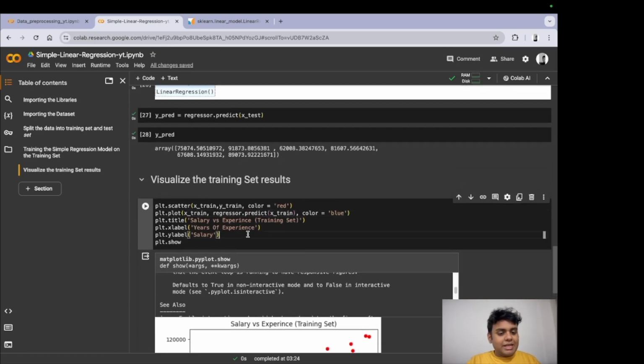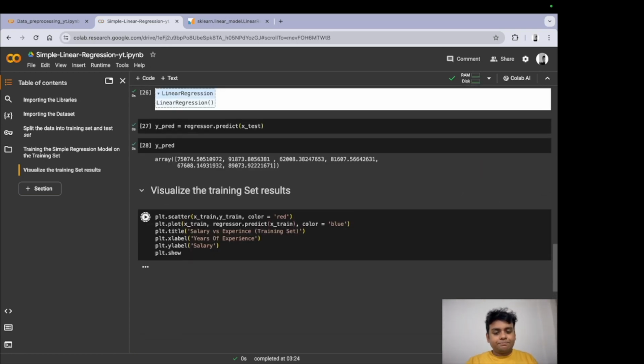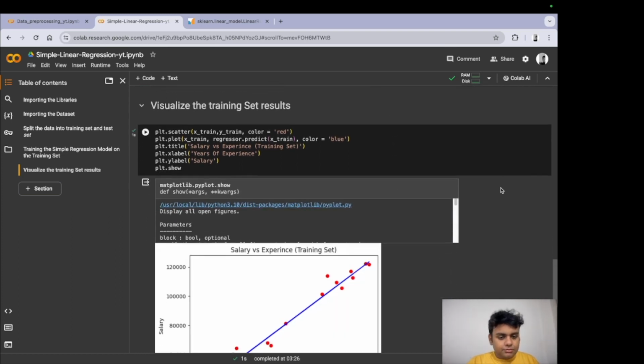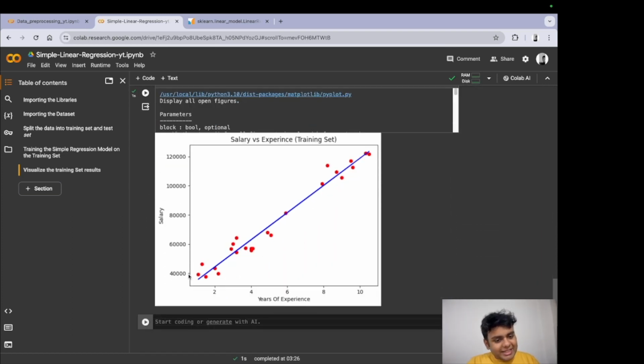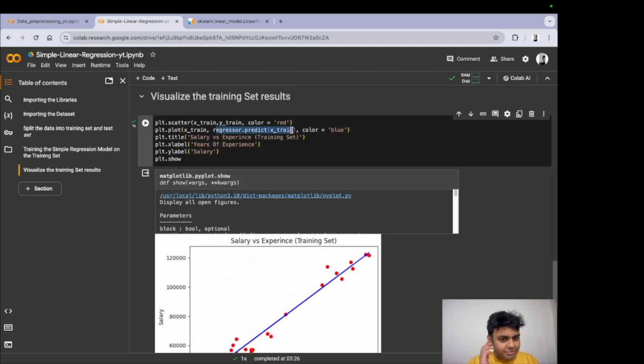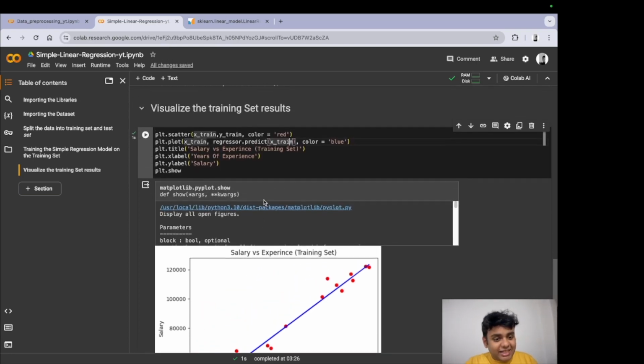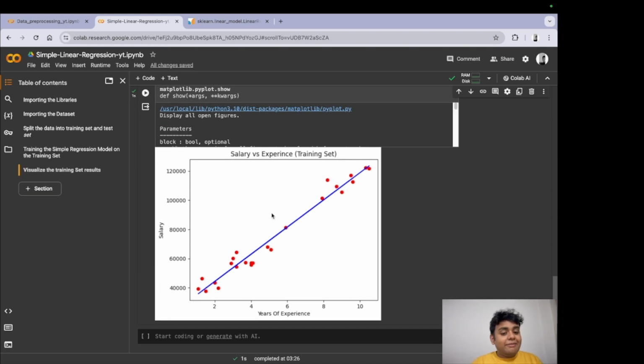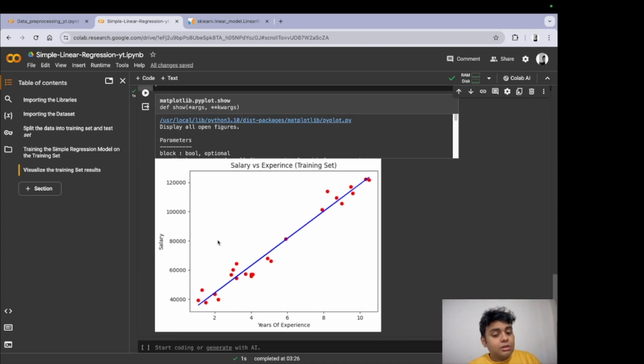So if I were to run this, let us see what I'm getting. All right. So I am getting a line now. If you see, this line is the predicted line. This is what this means. This is the predicted line. Now this predicted line is giving us the predicted values, comparing it to the original set of values, right? So for this amount of experience, this is what our predicted line gives us.